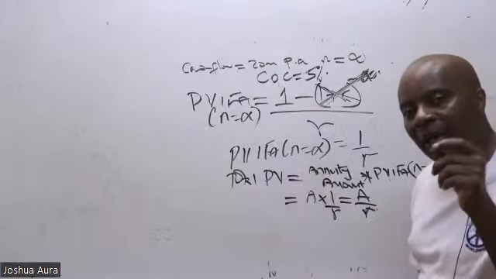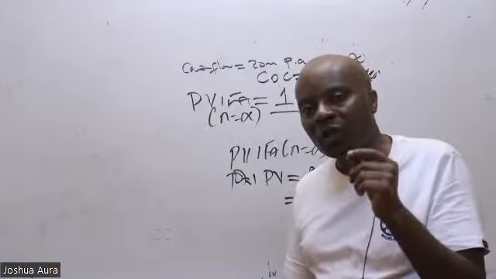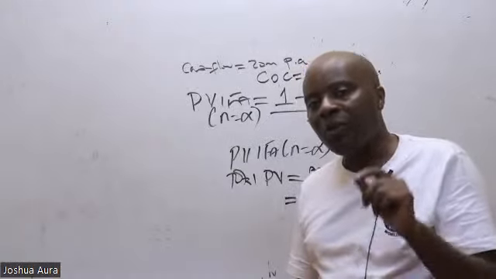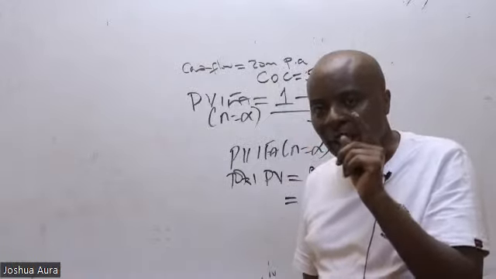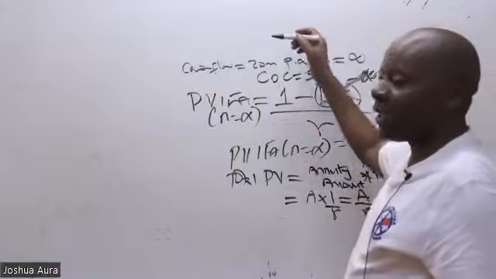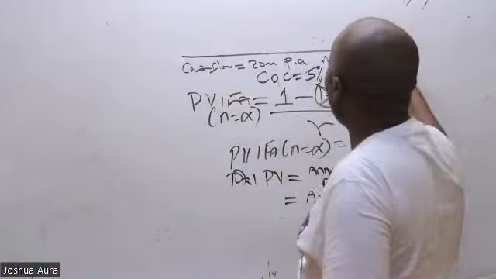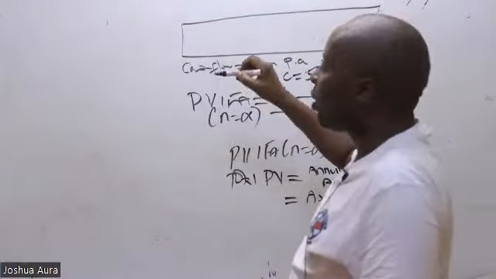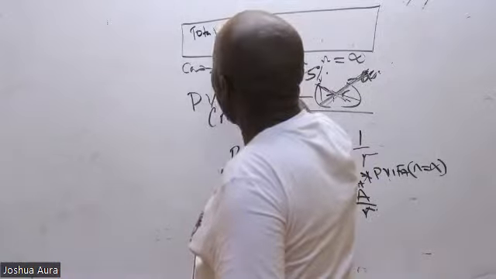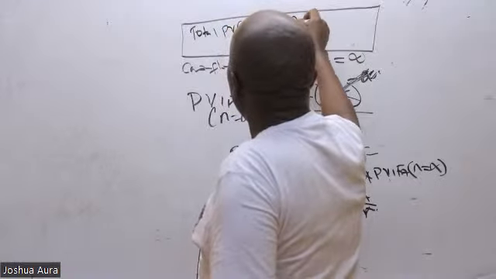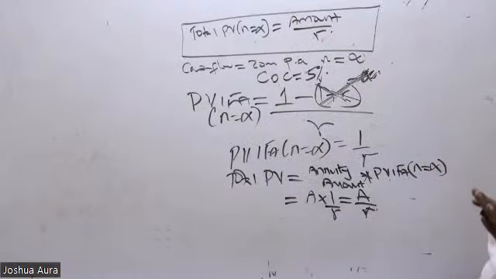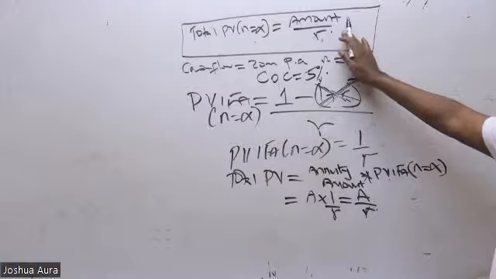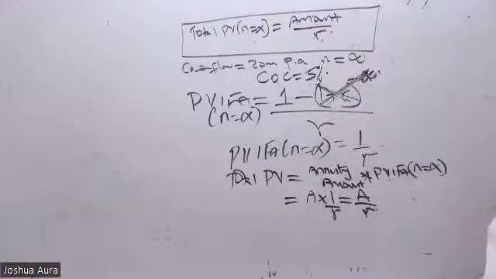But when you go to an exam question, and this is quite popular, and the examiner is telling you that company A will be receiving 10 indefinitely, then you will remember that the total present value, when n is infinity, will always be equal to amount divided by R. I don't have to remember any other thing. This is so important to me.